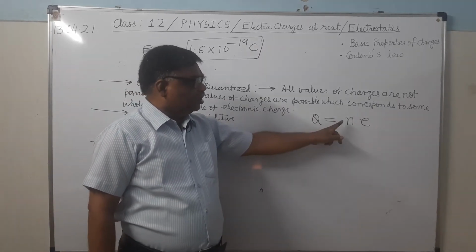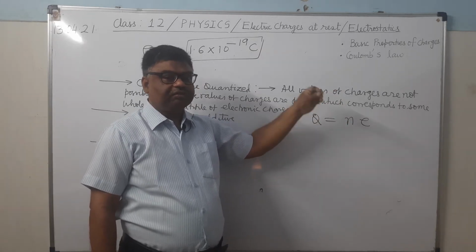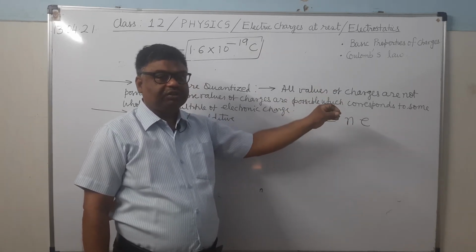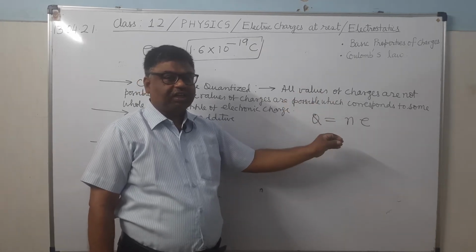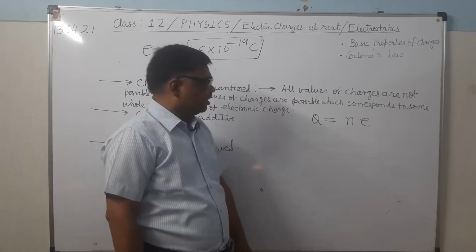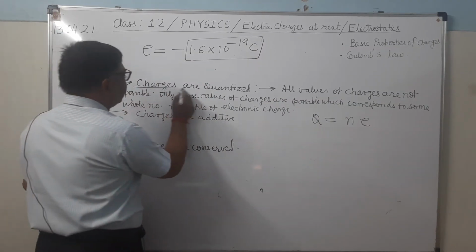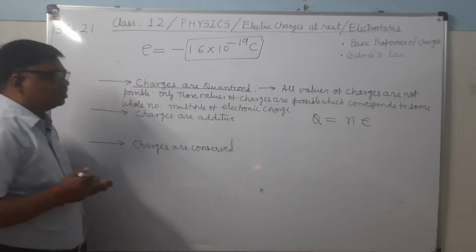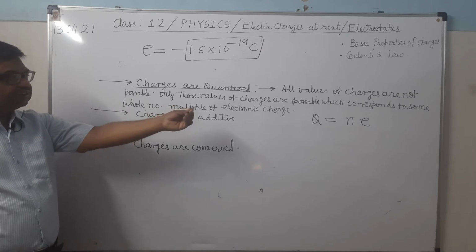So integral multiple of electronic charge means +1 times, +2 times, +3 times, or -1 times, -2 times, -3 times, -4 times, like that. It's clear. So charges are quantized means only those values of charges for which the number of electrons comes out in